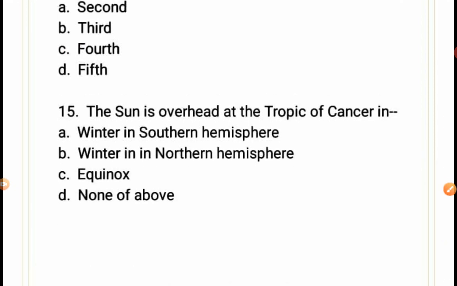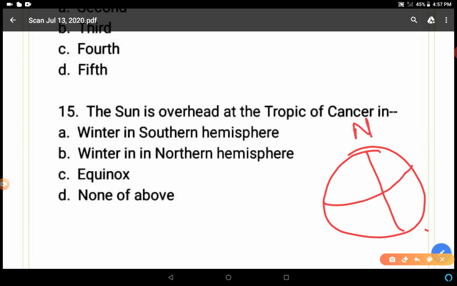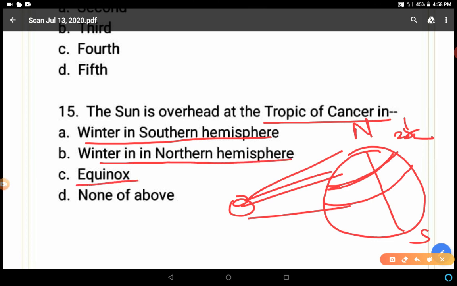The sun is overhead at the Tropic of Cancer in. Let's understand with this diagram. This is the North Pole and South Pole. This is the sun, and sun rays are falling directly on 23.5 degrees. This is the Tropic of Cancer. Clear? The options are winter in southern hemisphere, winter in northern hemisphere, equinox, none of the above.